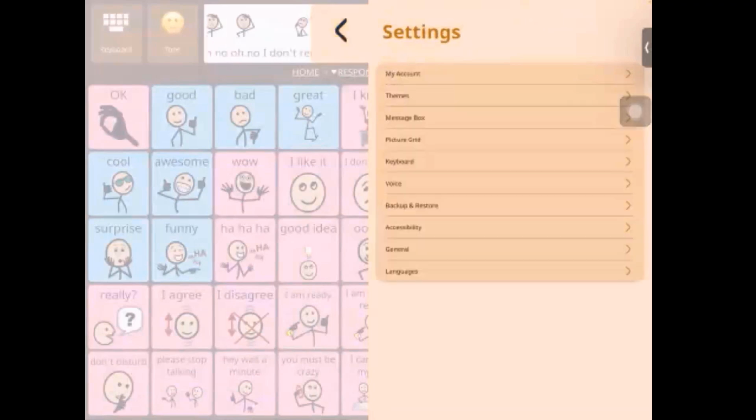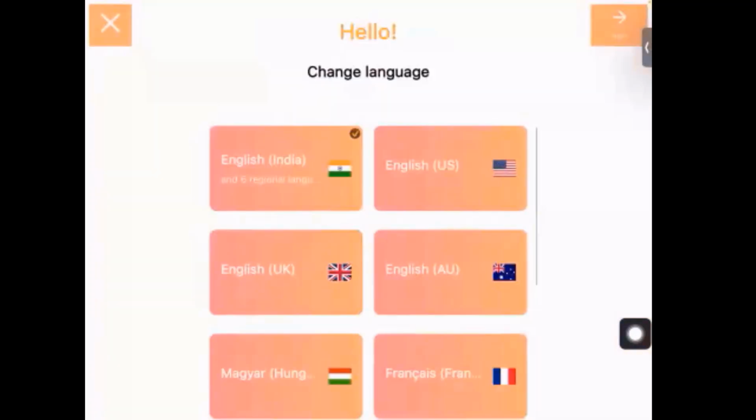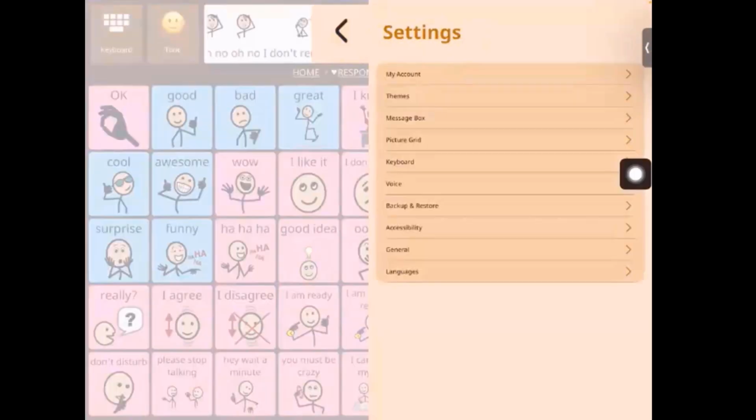And then finally, we have languages, which is what we saw at the beginning, where you can change the language. At the moment, we have selected English India. All right, so those were all the settings.